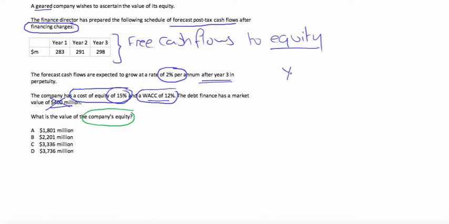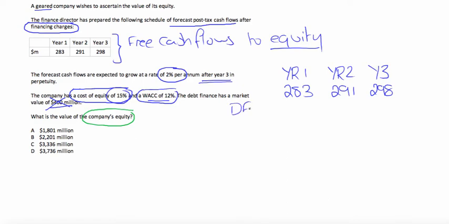Therefore, if we try to work out the present value of these, we have year 1, year 2, and year 3 to begin with. So we have 283, 291, 298.